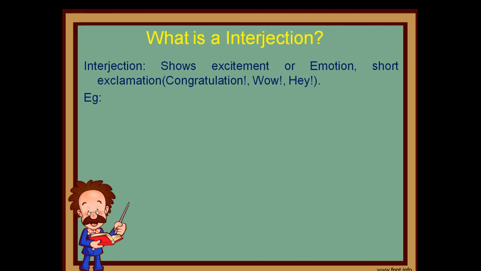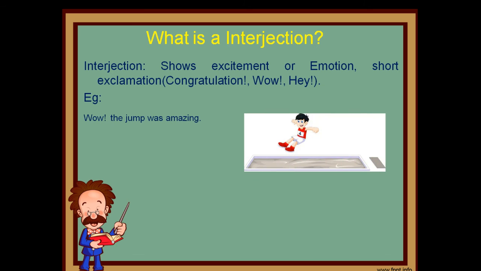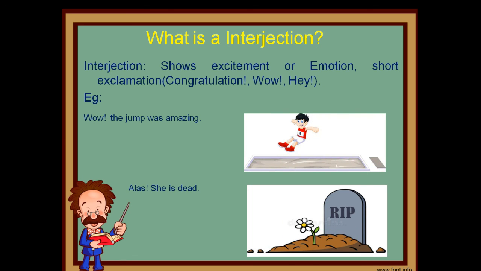And the last but not the least, the interjection. It shows excitement or emotion. It is a short exclamation like congratulations, wow, hi, etc. For example, oh, the jump was amazing. Alas, she is dead.